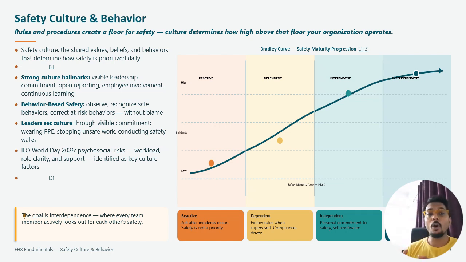A strong safety culture has the hallmarks of visible leadership, commitment, open reporting, employee involvement, and continuous learning.